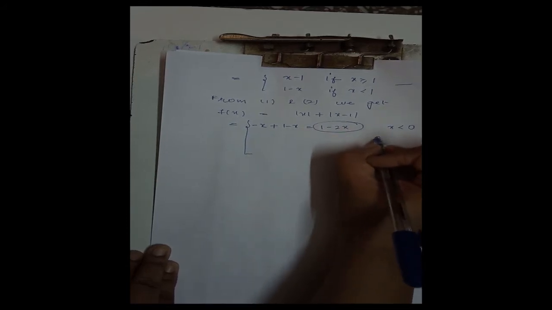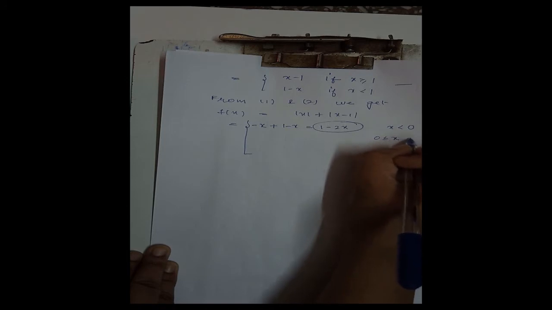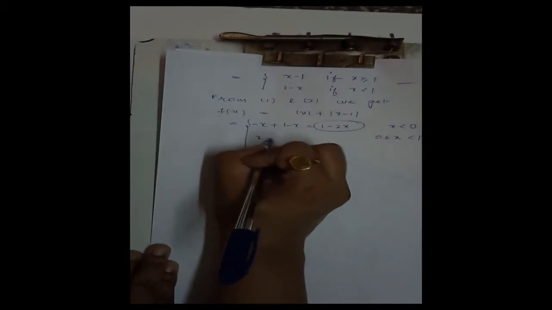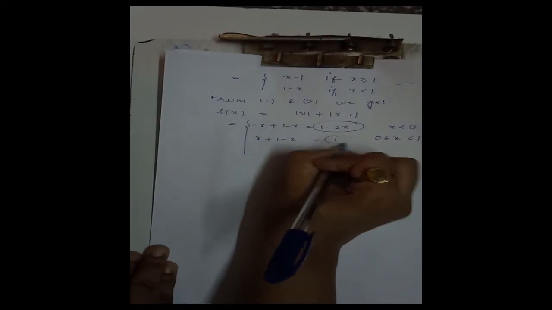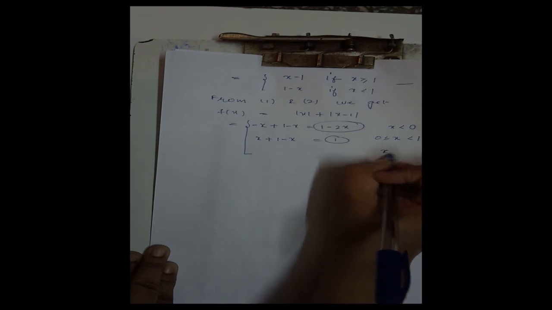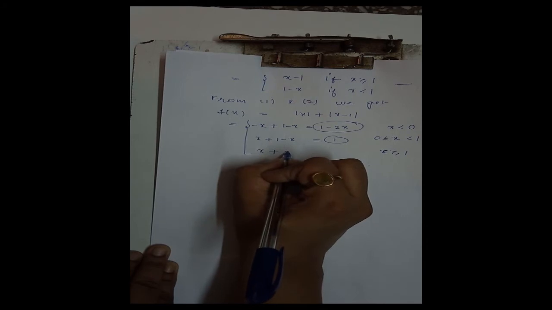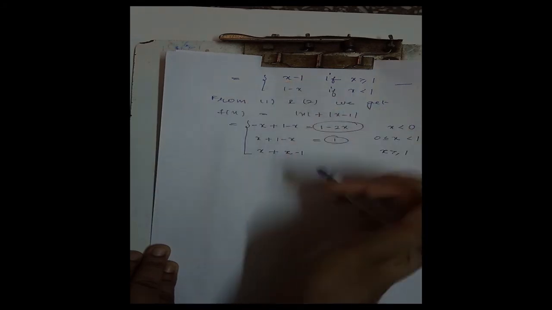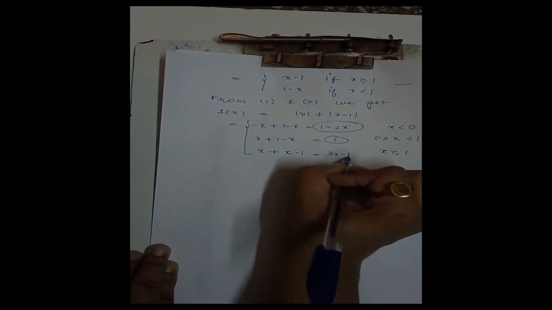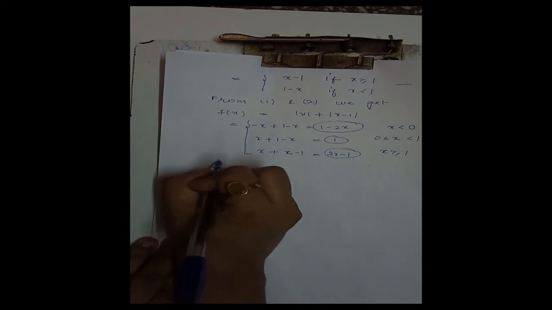And when x is greater than or equal to 0 and less than 1, this will be x plus 1 minus x, that is 1. And when x is greater than or equal to 1, then this will be x plus x minus 1, that is 2x minus 1. Now we will check the continuity at the points 0 and 1.